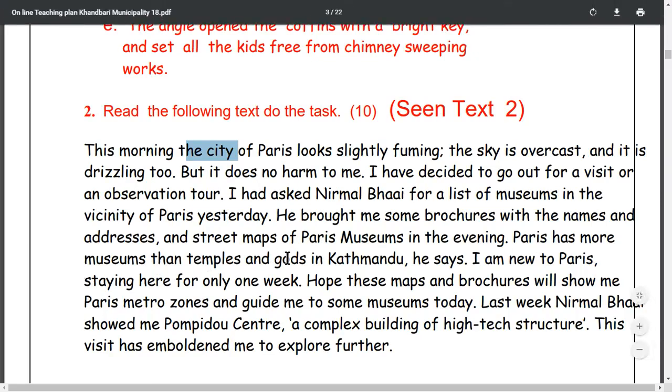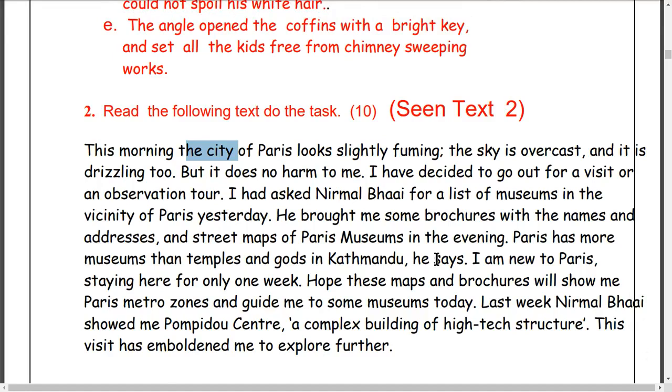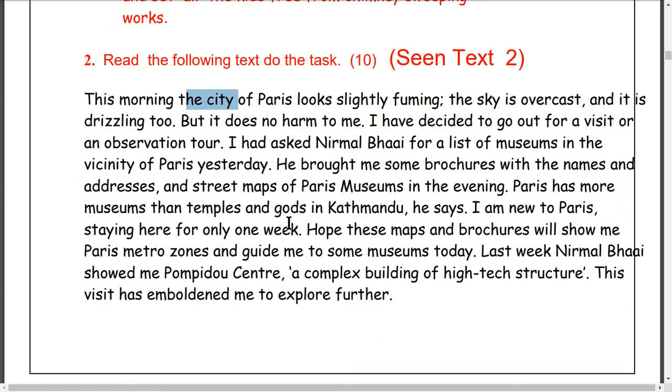Paris has more museums than temples and gods in Kathmandu, he says. What did he say? He says that Paris has more museums than temples and gods in Kathmandu. I'm new to Paris. The I means the writer is new to Paris. He is staying here for only a week.